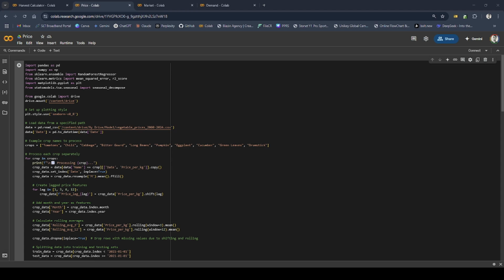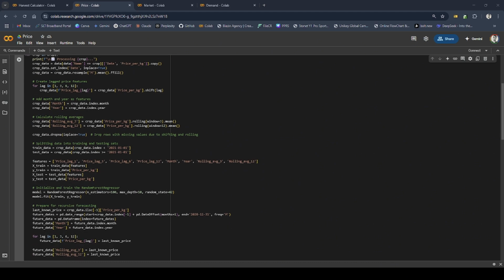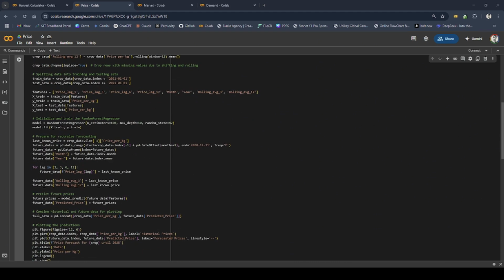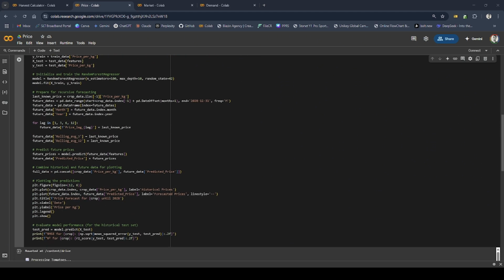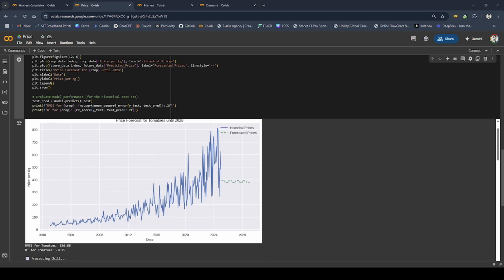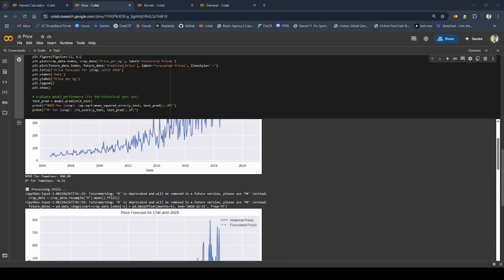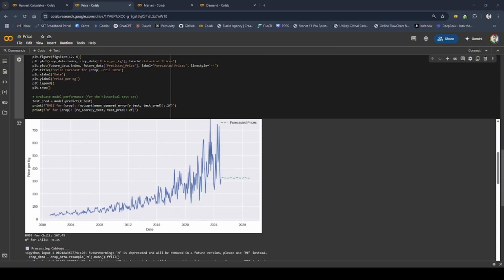Now let's move on to the price prediction part. This script is a comprehensive crop price forecasting tool using machine learning, specifically for vegetables in Sri Lanka. It begins by loading historical price data from Google Drive. The dataset is stored in Google Drive, covering years from 2000 to 2024.